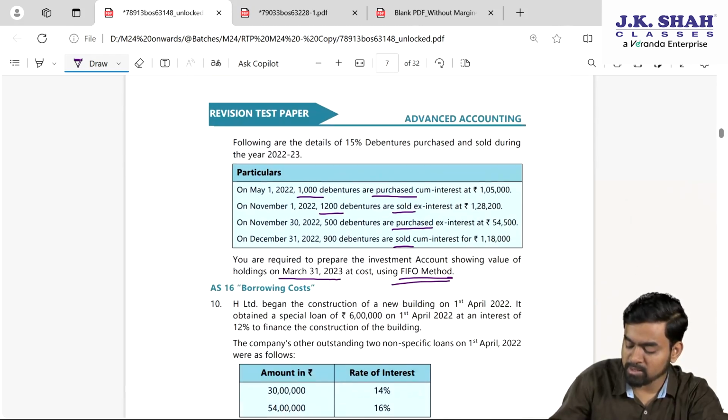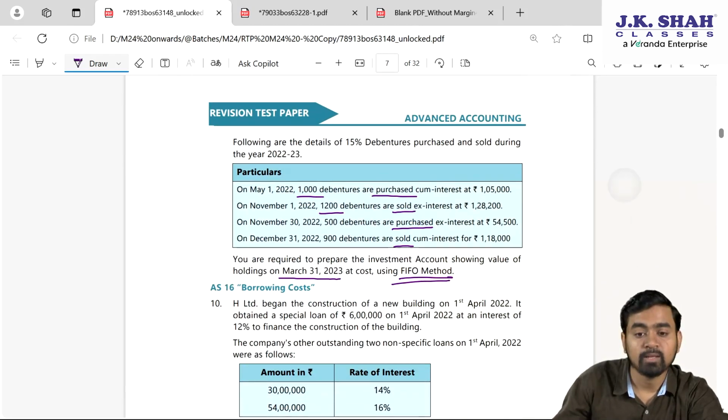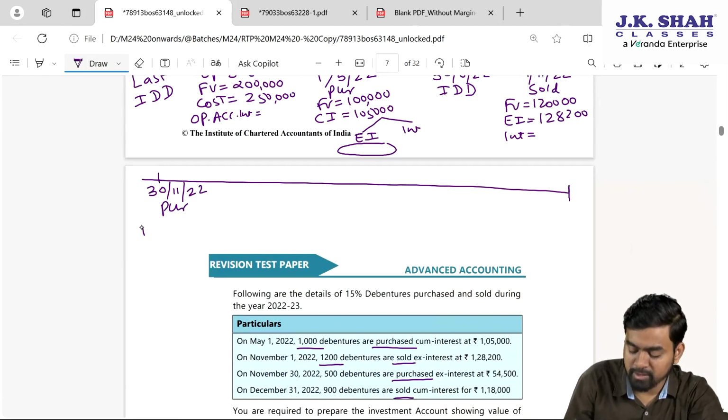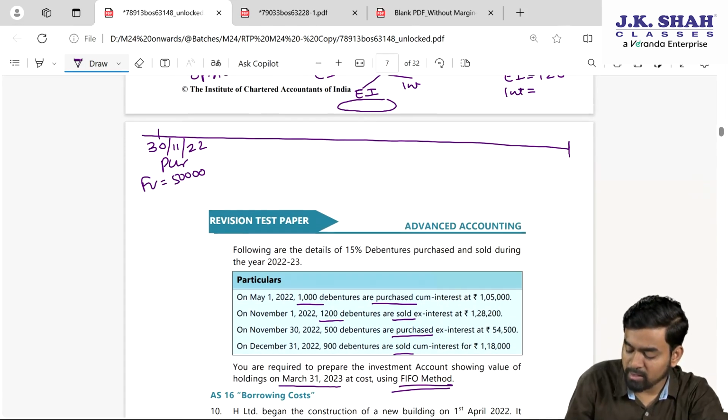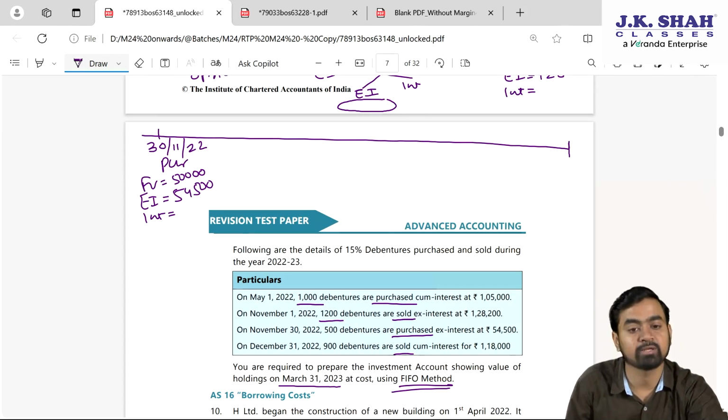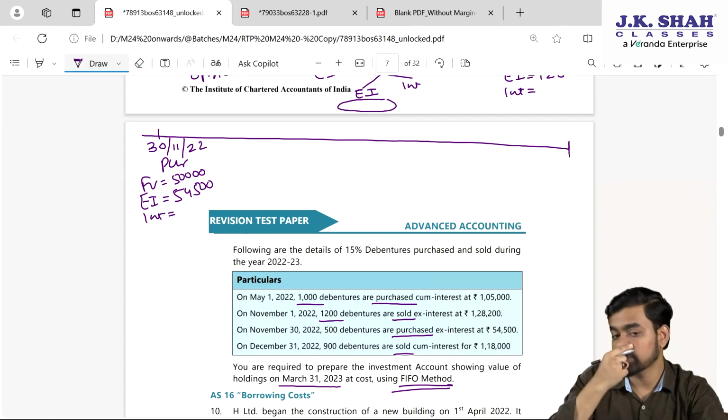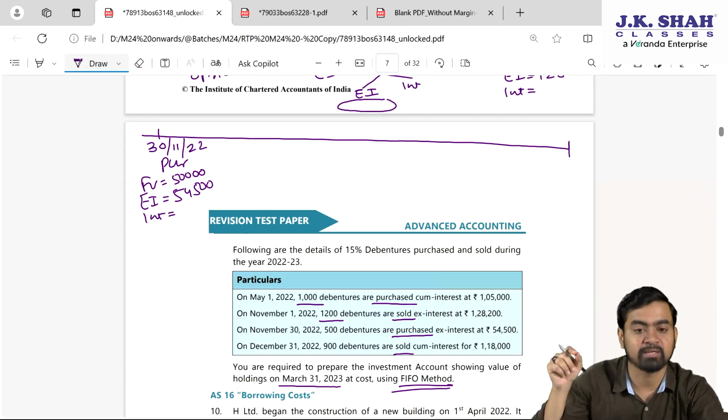Children, after 1st November, next 30th November 22. This is purchase, 500 debentures, so face value is 50,000. They have given ex-interest 54,500. Separately, interest will be calculated for this. On the timeline, you just have to write nature, purchase or sale, face value, ex-interest, cum interest, and interest calculation separately.